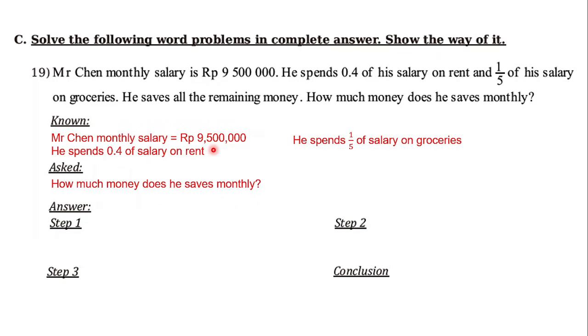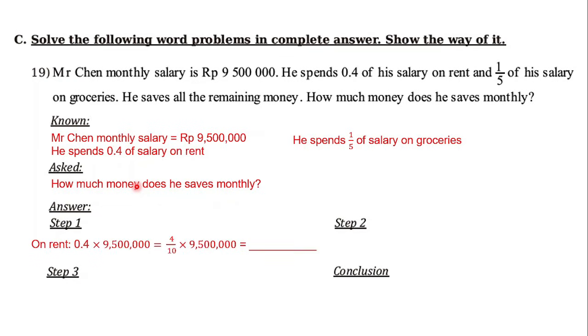So now, what is the part that must be written here? Just write the question sentence: How much money does he save monthly? So these problems can be solved in 3 steps. We have to understand the steps one by one.